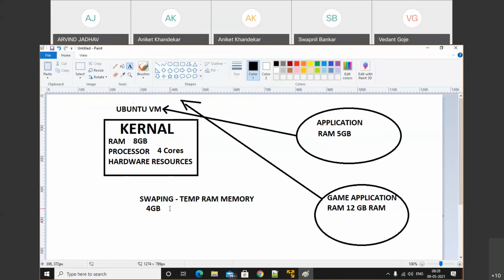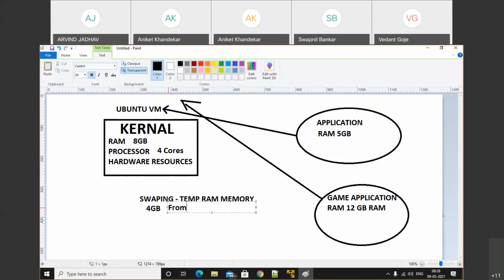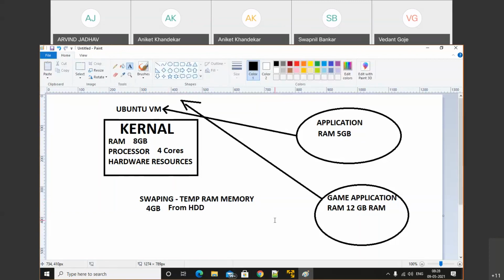This swapping memory is always added by using hardware, the hard drive, HDD. We all know the components of a computer: random access memory, a processor, and the hard drive, HDD. So it will add 4 GB of temporary RAM memory from the HDD, hard disk drive, and then that application will successfully install on the Ubuntu. Make a note of that.